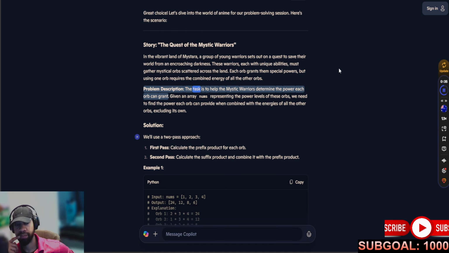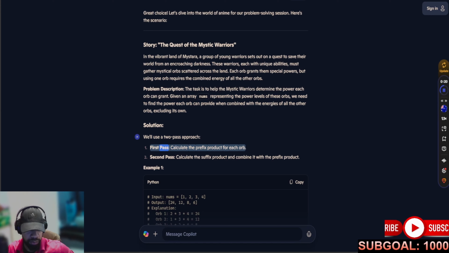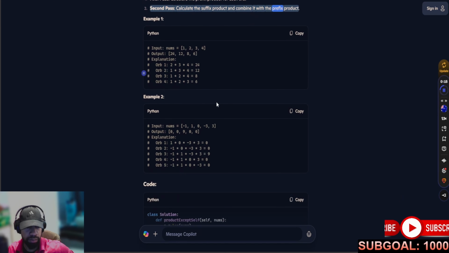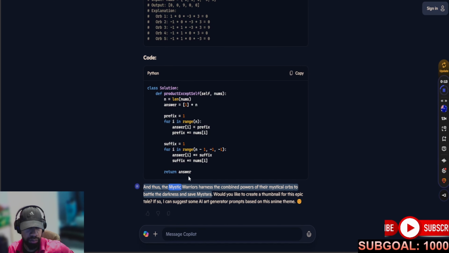Problem description: the task is to help the mystic warriors determine the power each orb can grant. Given an array nums representing the power levels of these orbs, we need to find the power each orb can provide when combined with the energies of all the other orbs, excluding its own. We'll use a two-pass approach. First pass: calculate the prefix product for each orb. Second pass: calculate the suffix product and combine it with the prefix product. And thus, the mystic warriors harness the combined powers of their mystical orbs to battle the darkness and save Mystara.